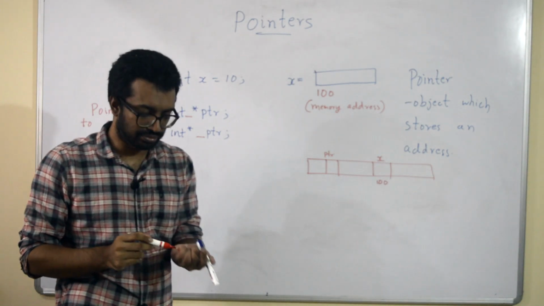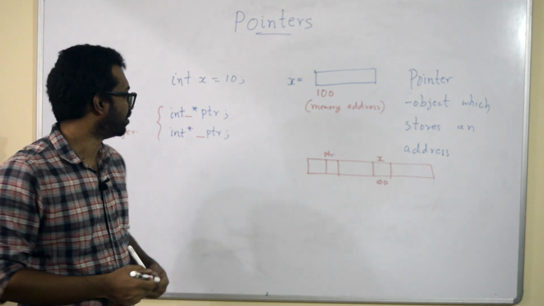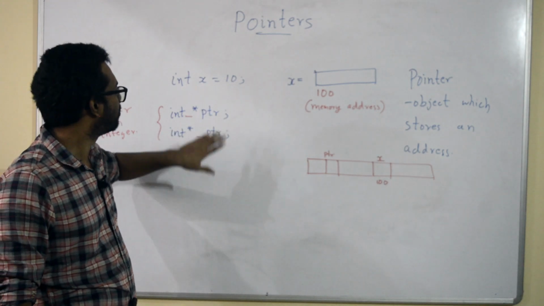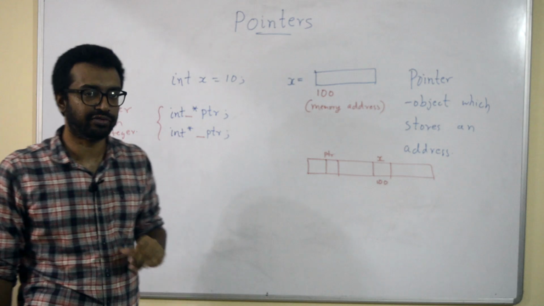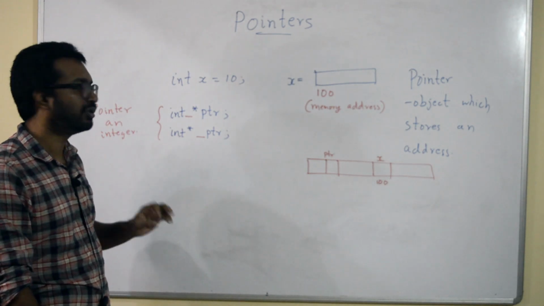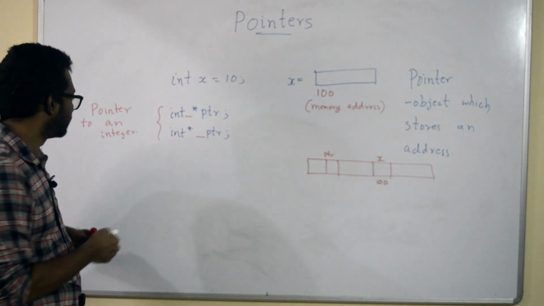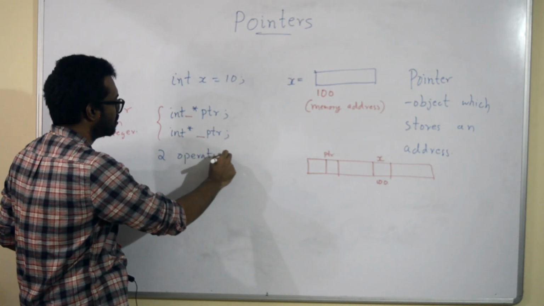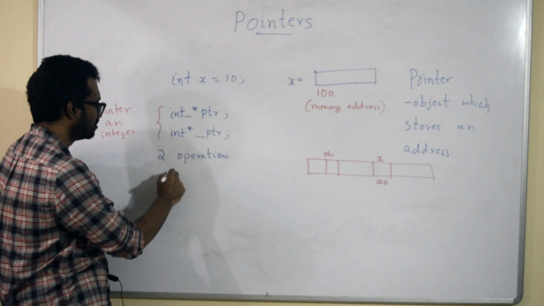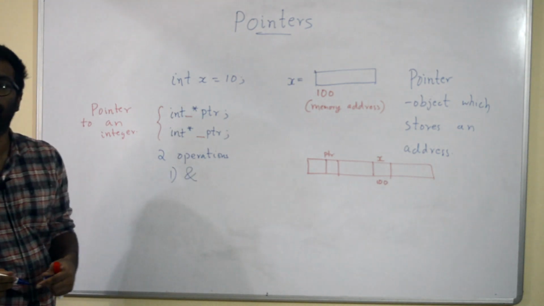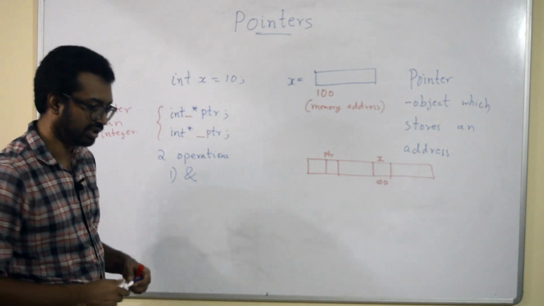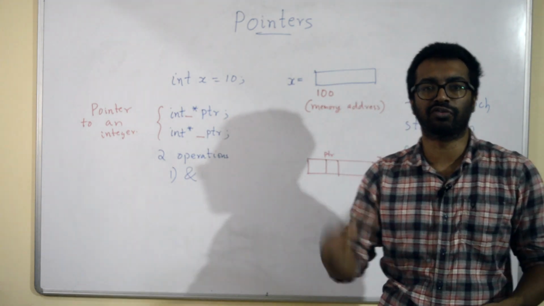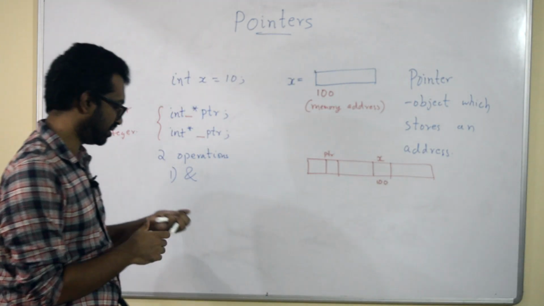Okay. Now, there are two important operations for a pointer. First of all, I haven't mentioned to you how to assign this pointer variable ptr an address location. I haven't told that. We are coming to that. So there are two important operations for pointers. The first one is the ampersand operator. What is it used for? The use of ampersand is to get the address location of a variable. So let me first write its syntax.